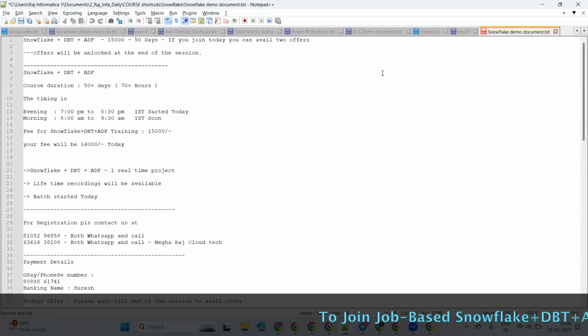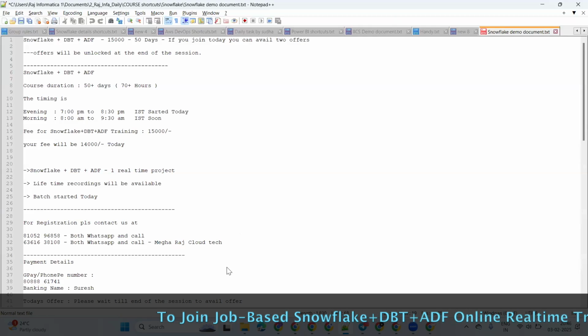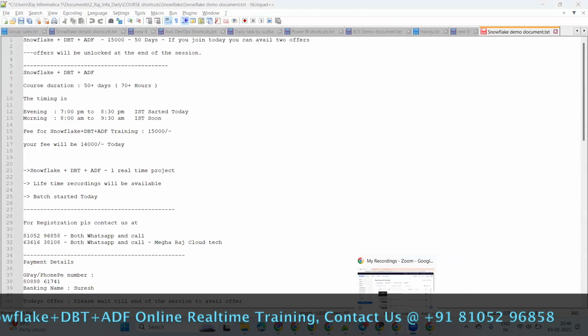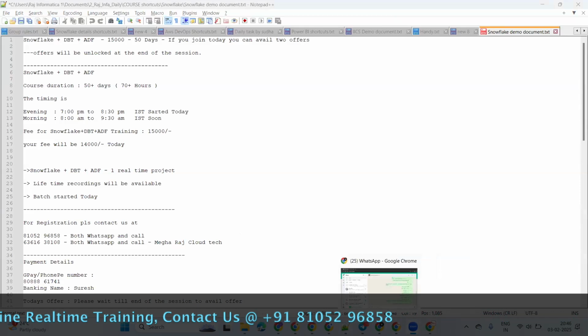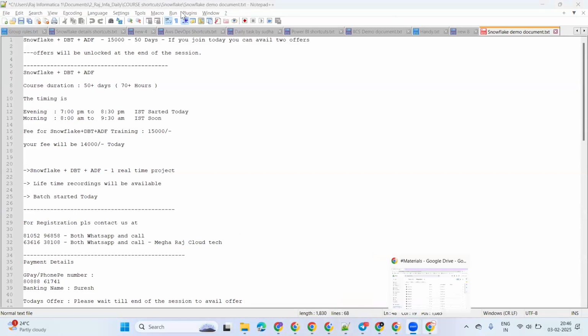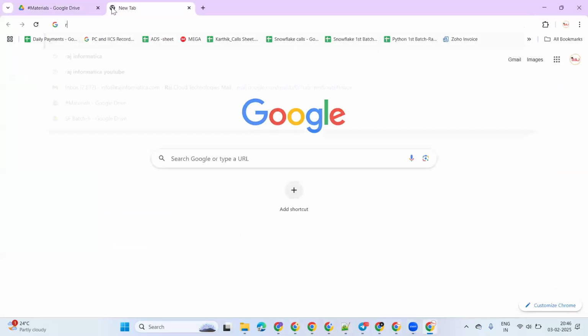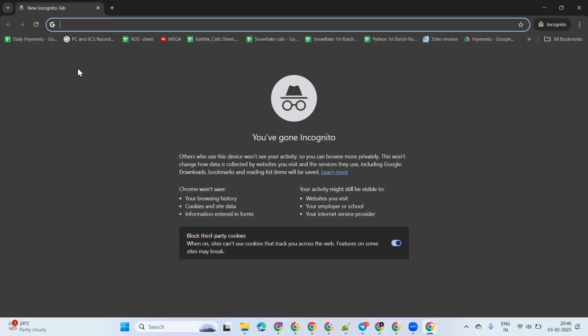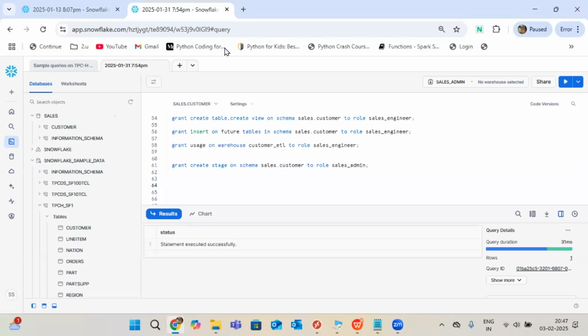Hi. I just want to know how DBT is related to Snowflake. On top of Snowflake, we are going to use DBT only for transformation purposes. DBT is not going to store the data. DBT is not going to do anything at the data storage level. It will just handle the transformations and execute them on top of Snowflake data. Simple.